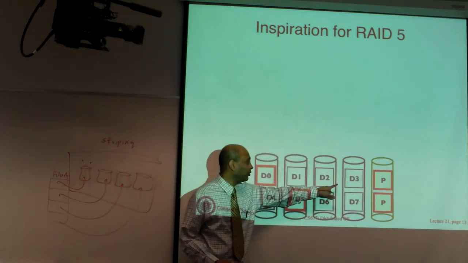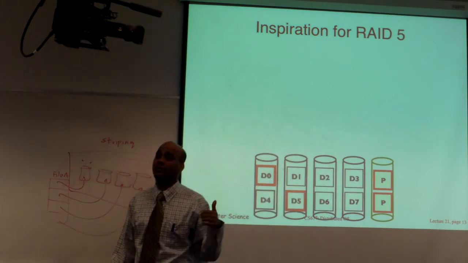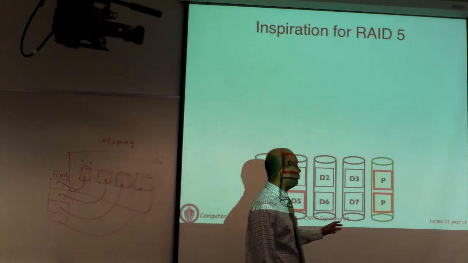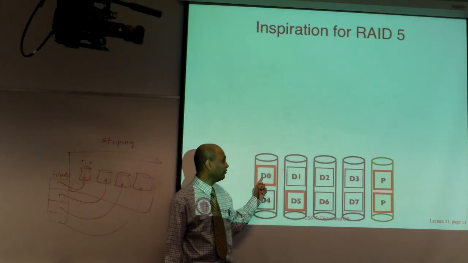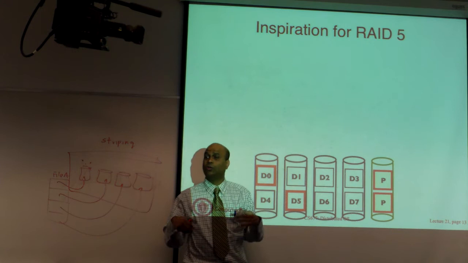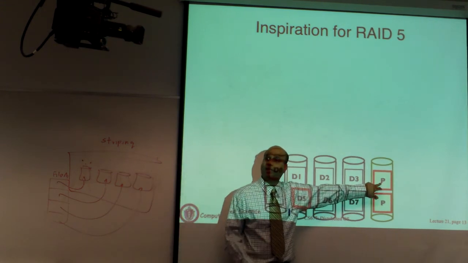In this case there are 4 primary disks and one redundant disk that's going to store some extra information that will allow us to deal with failures. This disk is often referred to as the parity disk. The way it works is, you have these blocks D0, D1, D2, D3. You take those blocks, compute some extra information, which is called the parity information, and store that parity block there.